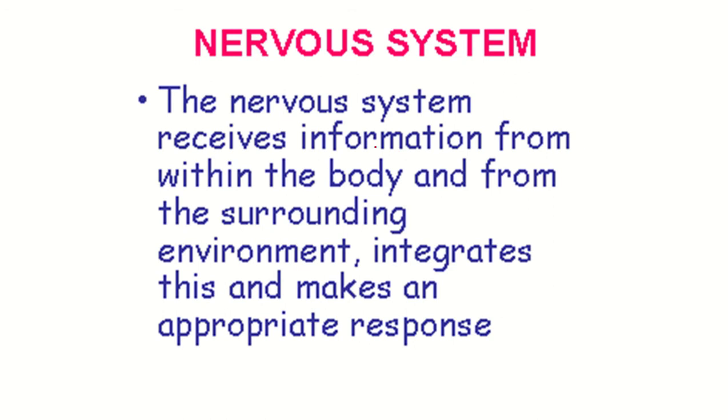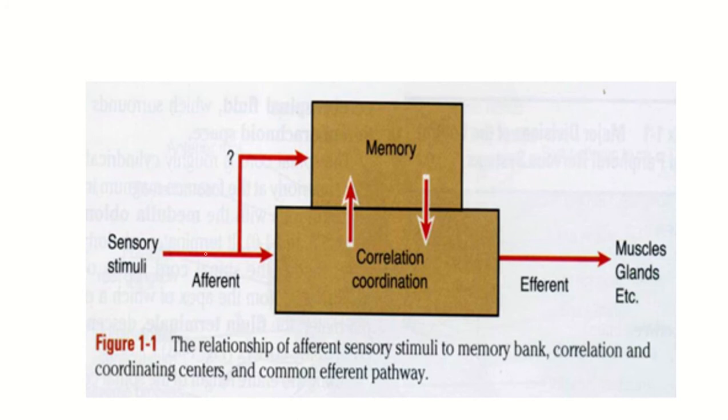In this video I discuss the nervous system in general. The nervous system receives information from within the body and from the surrounding environment, and this information is integrated within the brain to make an appropriate response. Sensory information enters the brain through afferent fibers, and within the brain coordination occurs, and some information is stored as memory. An appropriate response is created here, and this response exits through efferent fibers and reaches the target organ: muscle or gland.